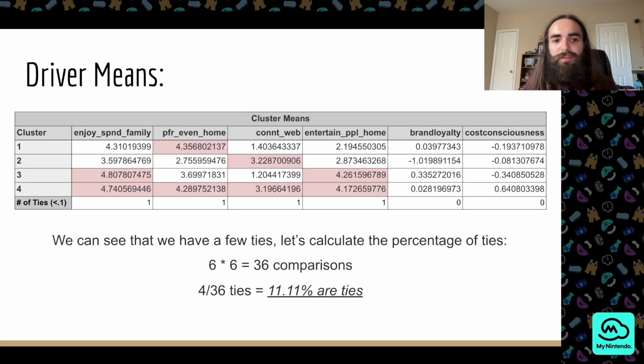Let's take a closer look at the driver means. We want to check for ties between driver means. The lower amount of ties, the better the model. So we have 36 possible comparisons in here with only 4 ties, so 11.11% are ties, which is really good. You want to, or not really good, but good. You want to look for something under maybe like 20%.